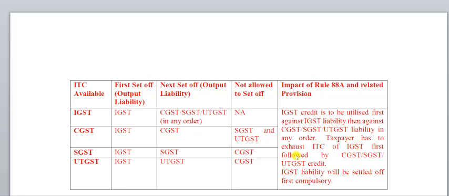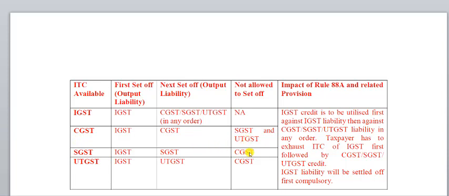The summary of this particular column is that input tax credit available under IGST should be set off first, only when the ITC under IGST is set off completely. Only then we can move on to ITC under CGST and so on.